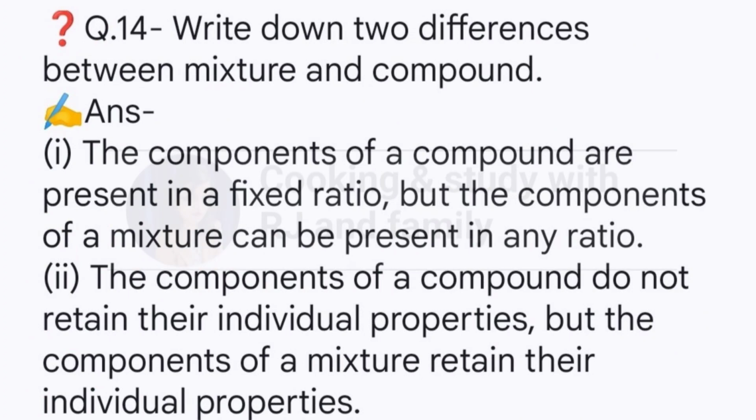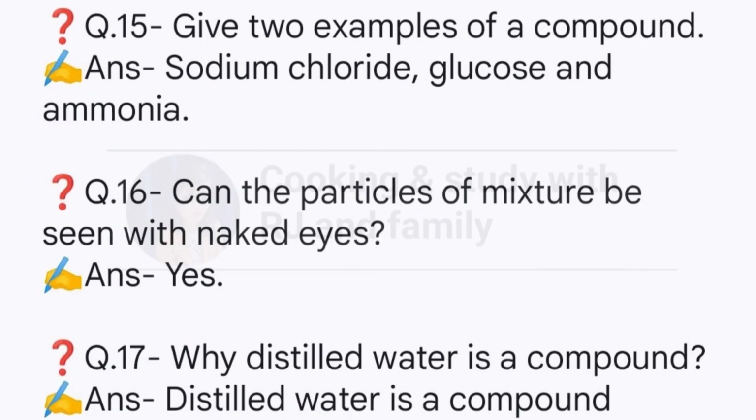Question 14. Write down 2 differences between mixture and compound. Answer. First, the components of a compound are present in a fixed ratio, but the components of a mixture can be present in any ratio. Second, the components of a compound do not retain their individual properties, but the components of a mixture retain their individual properties.